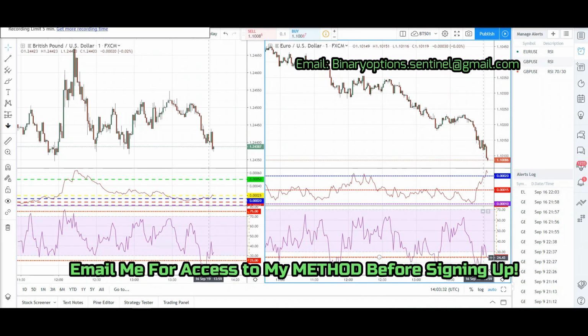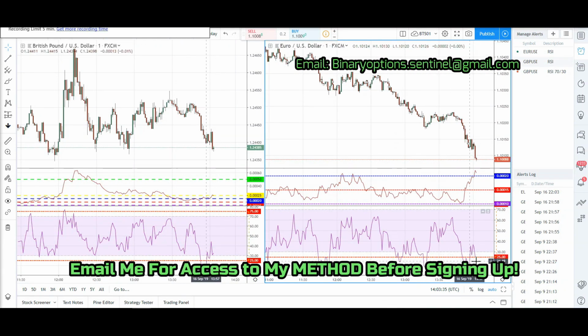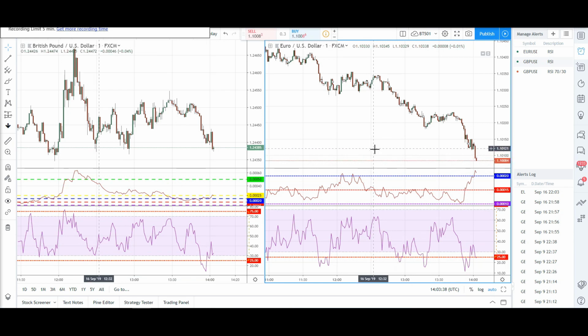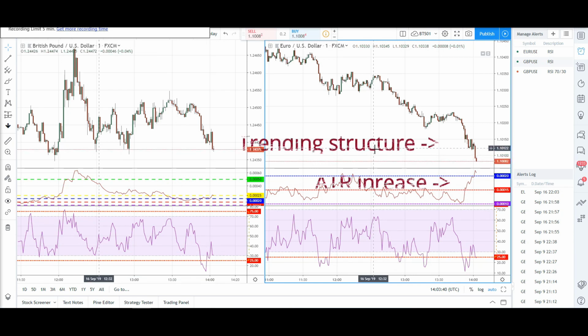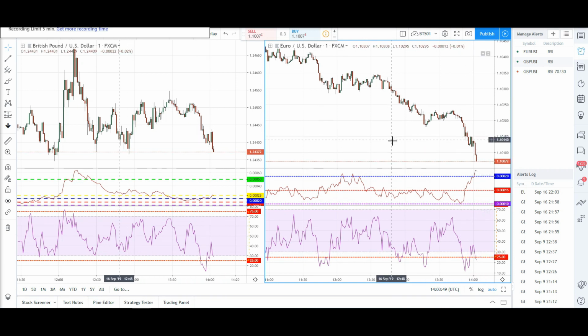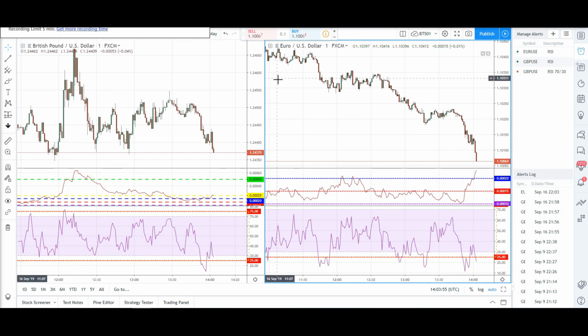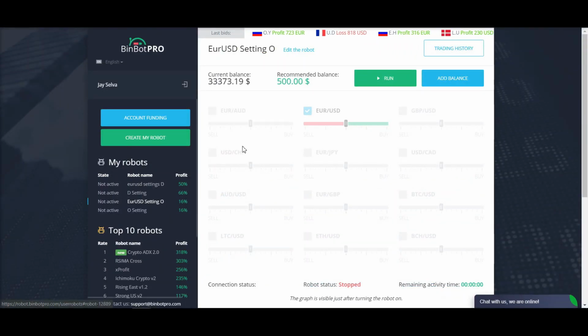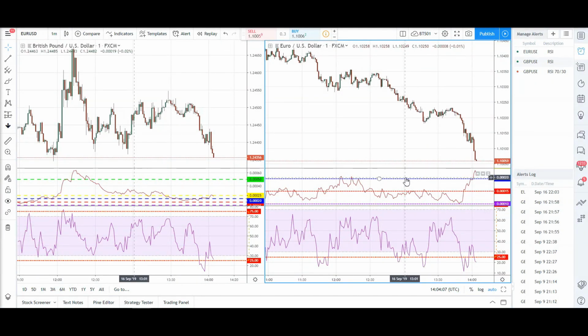Alright guys, we have a first alert on the Euro USD, on the chart on the right side. You can see that the RSI is breaking down the 25 line, and it's about 14:03:40, so we'll wait about 15 seconds before we turn on the robot, and also to confirm that the RSI stays outside the channel. Right now the RSI is below 25, and we're going to wait another 5 seconds to confirm that. Okay, we're going to use Euro USD settings O, because the ATR is clearly increasing and the chart is in a trending position. Let's wait for the trade to be executed.